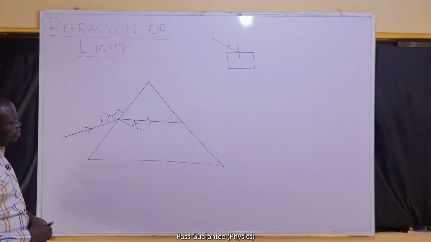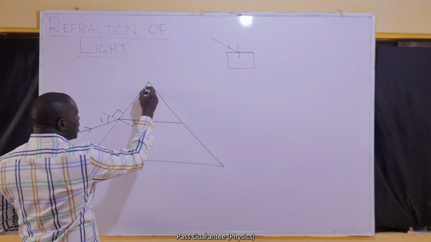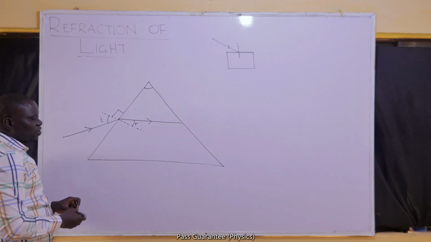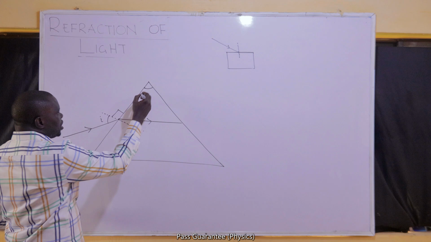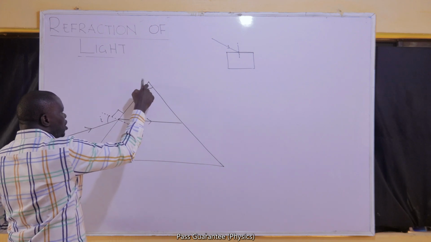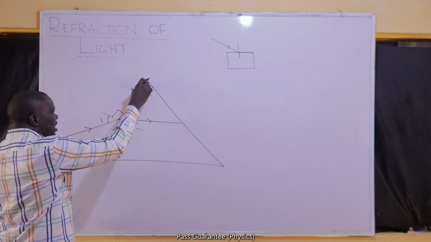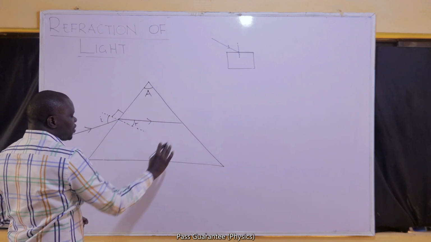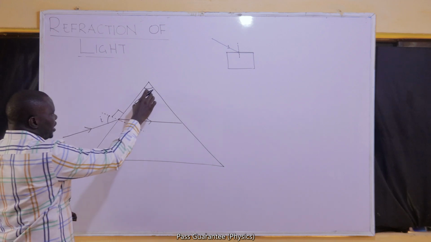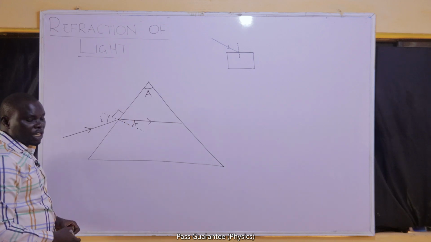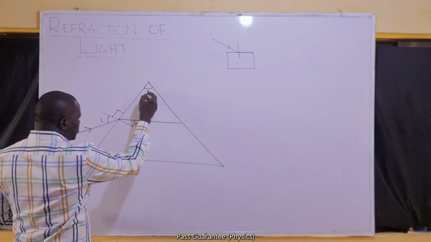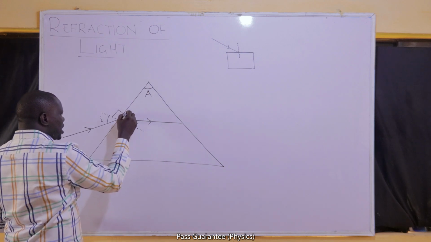Usually I'll be given the refracting angle. Refracting angle is not angle of refraction. Refracting angle is a property of the prism. It is represented with A. It is the angle on the face that is directly above the orientation of your refraction ray. So if I know this A, then I can continue my simplification of this problem. If I know A, then I can easily find this angle.